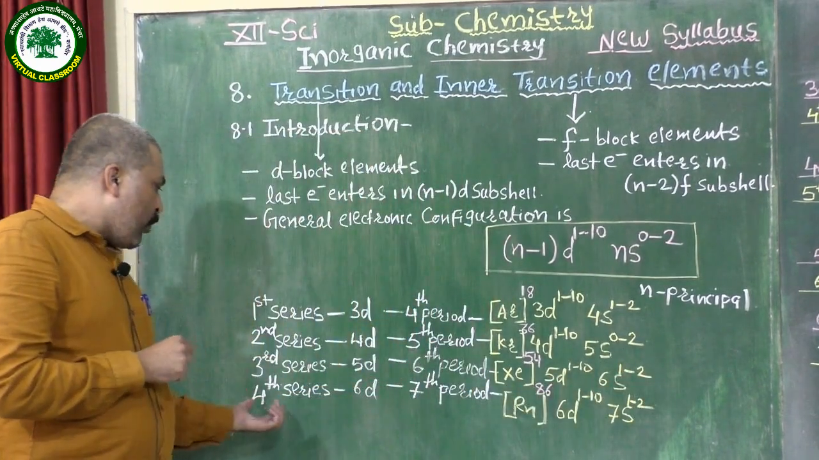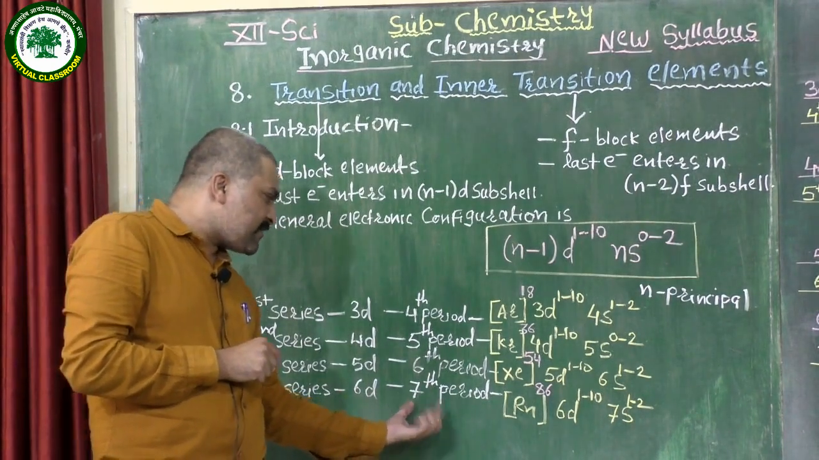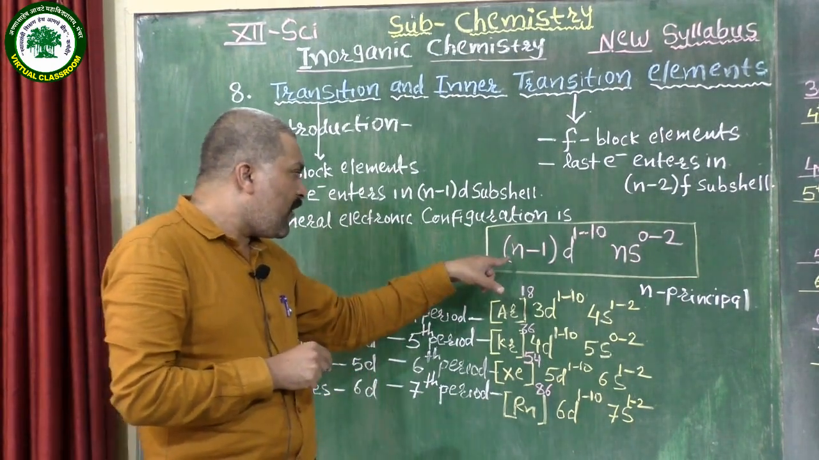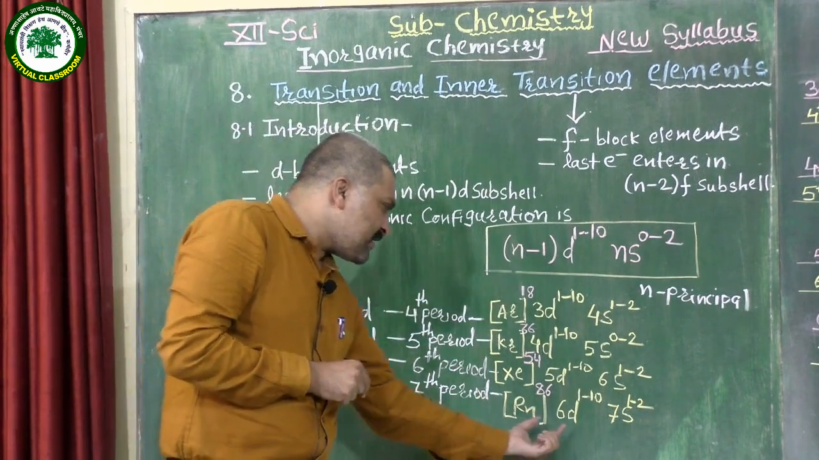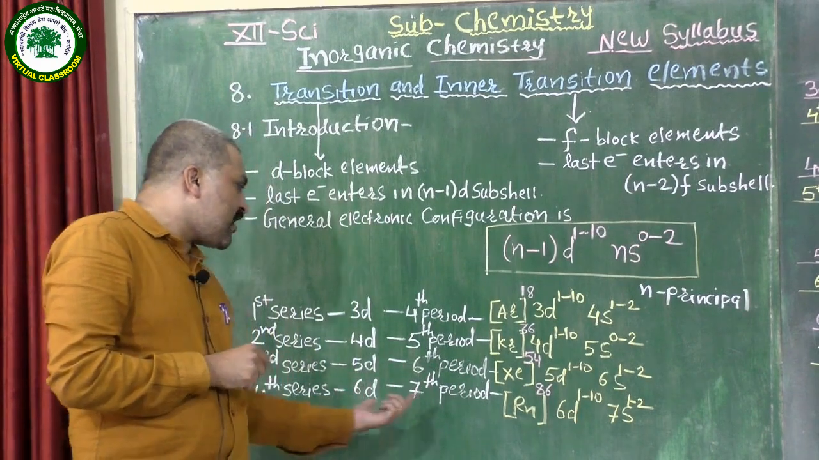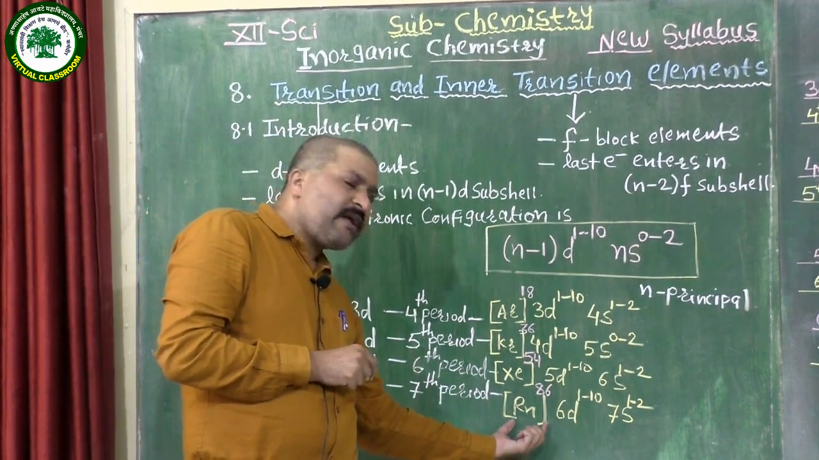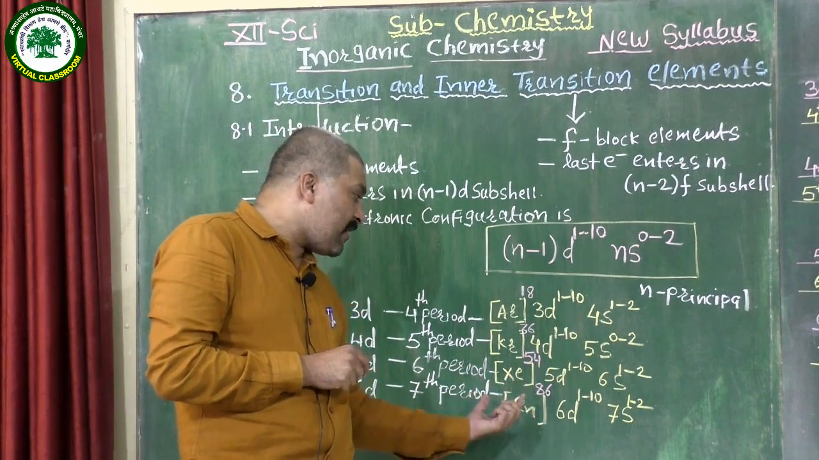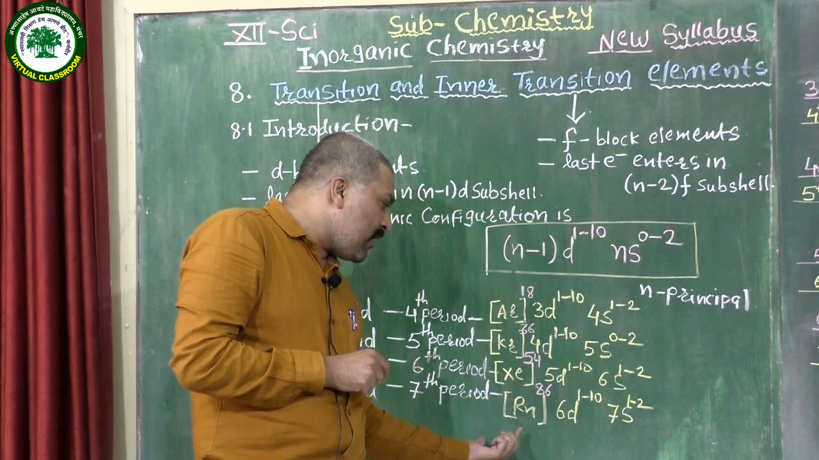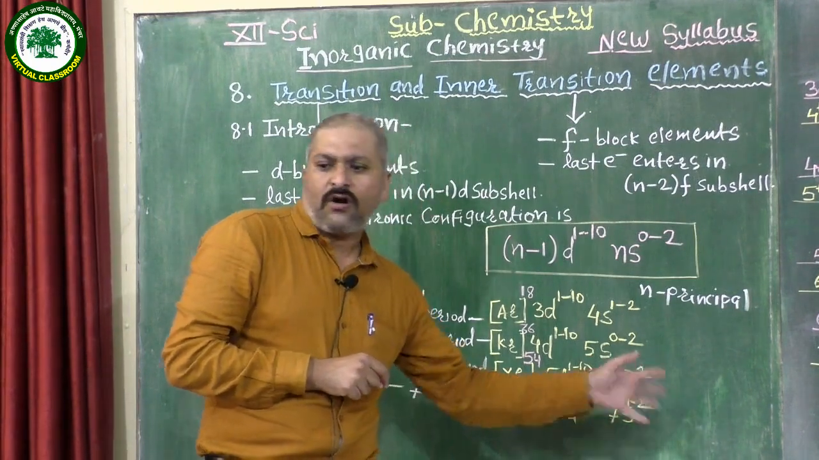Now, the last, 4th series, which is known as the 6d series, starts at the period 7. By putting the value of n as 7, we get 6d 1 to 10, 7s 1 to 2. And we know that for the corresponding 7th period, the noble gas is radon, having the atomic number 86, and the core electronic configuration is radon 6d 1 to 10, 7s 1 to 2.